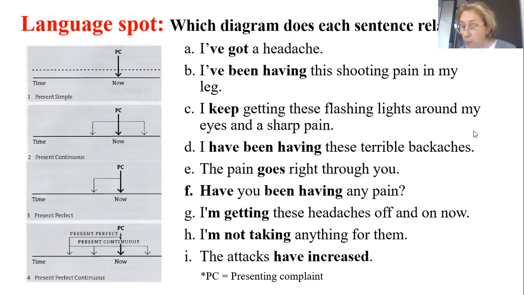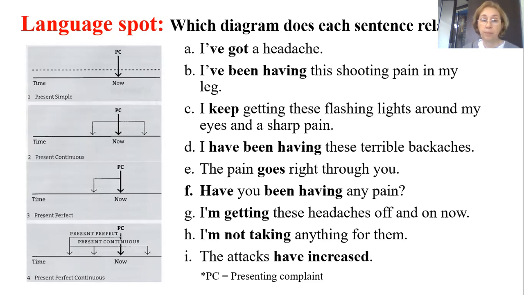The next is for Aisha. I have been having these terrible headaches. It's present perfect continuous. Exactly, good. Then Ramil. The pain goes right through you. It's present simple, and you see es is added. Good.